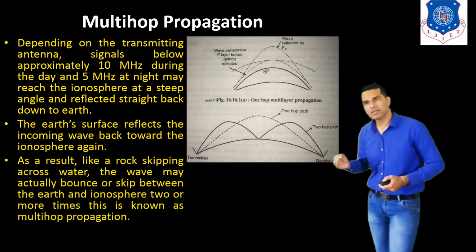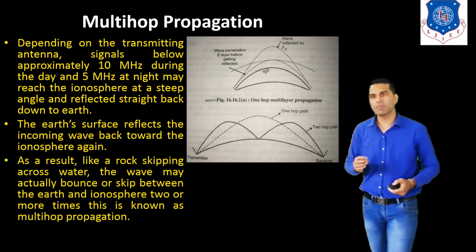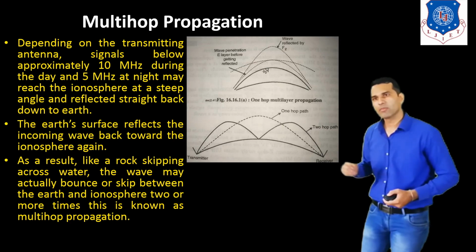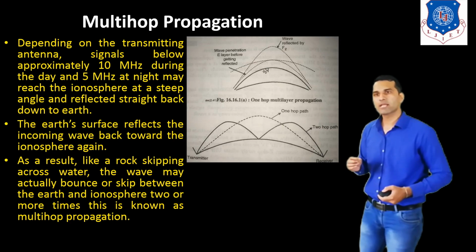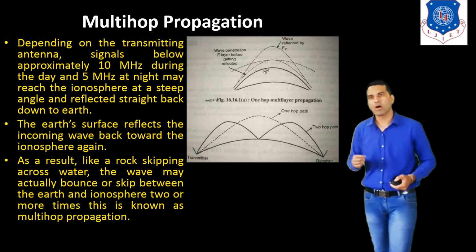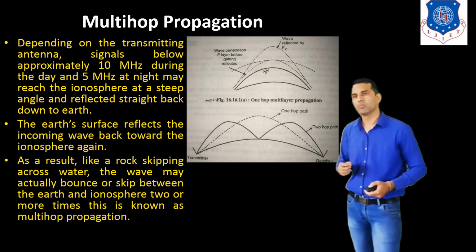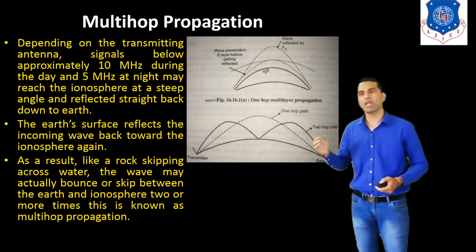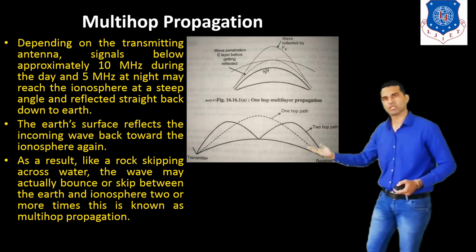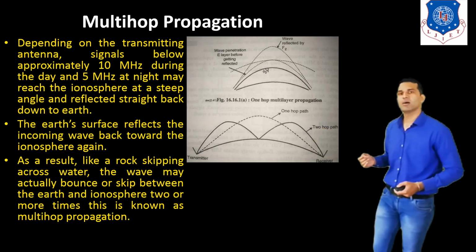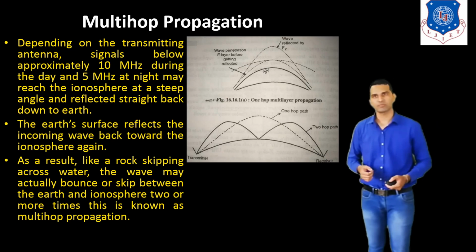As a result, like a rock skipping across water, the wave may bounce or skip between the earth and ionosphere two or more times. This is known as multi-hop propagation.